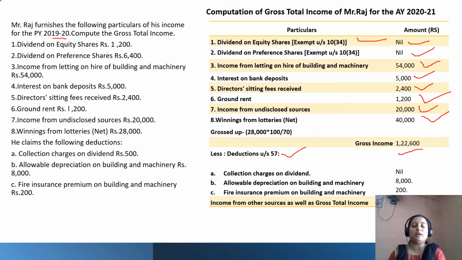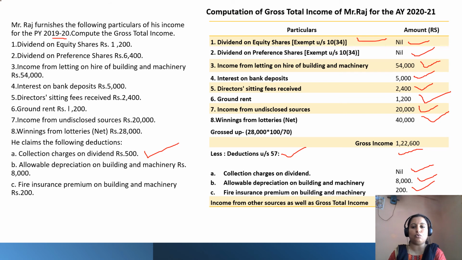Those deductions are, here it is mentioned that in the problem he has incurred collection charges on dividend of rupees 500. But as dividend is exempt, that expenditure is not deductible. Hence we have not deducted that. Then allowable depreciation on building and machinery, that is deductible, rupees 8,000, and fire insurance premium on building and machinery, which is deductible. So 8,200 is deductible in total.